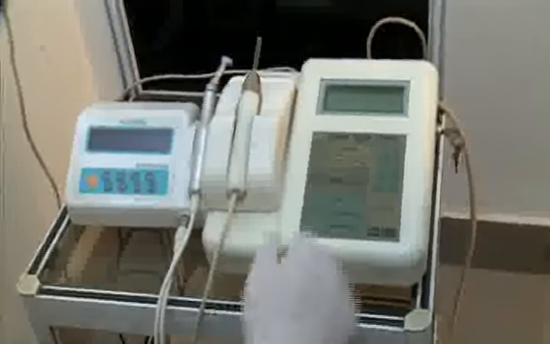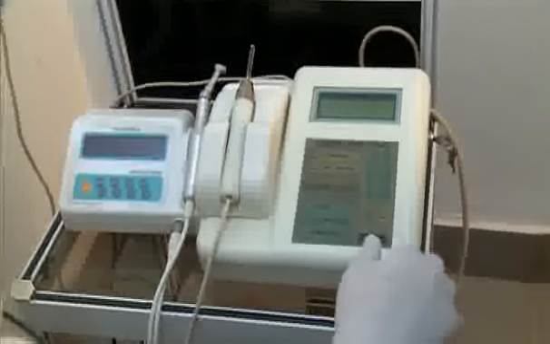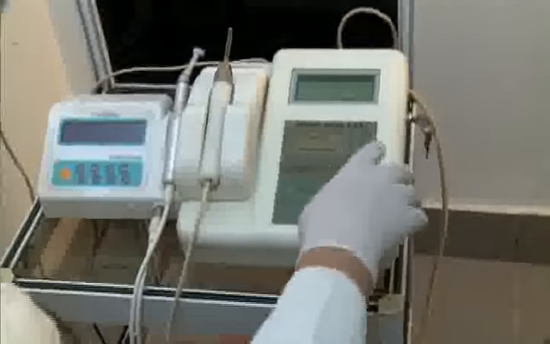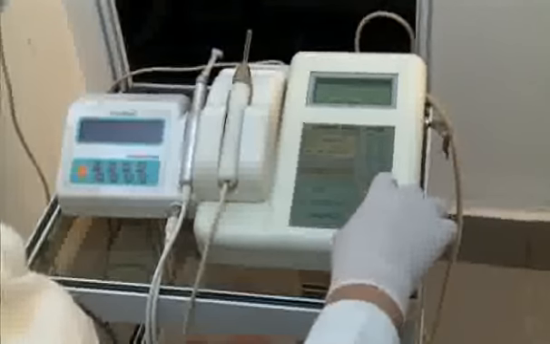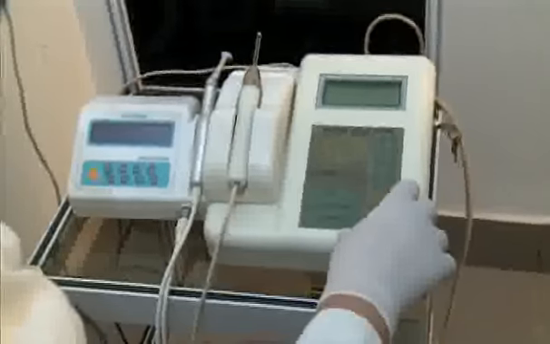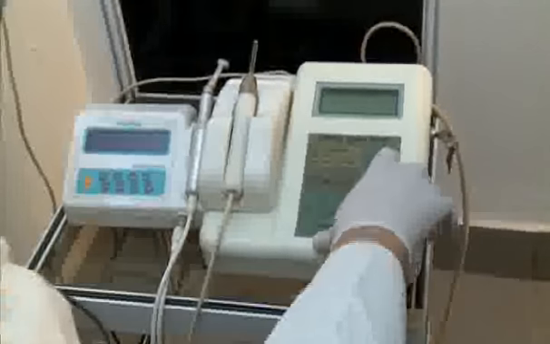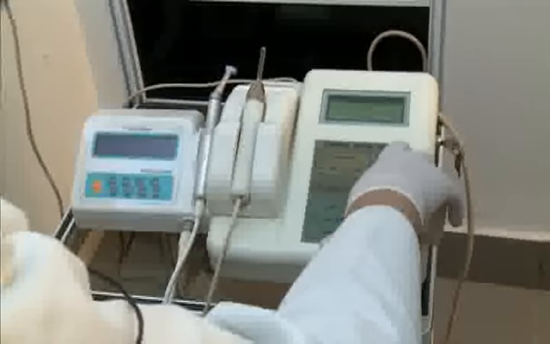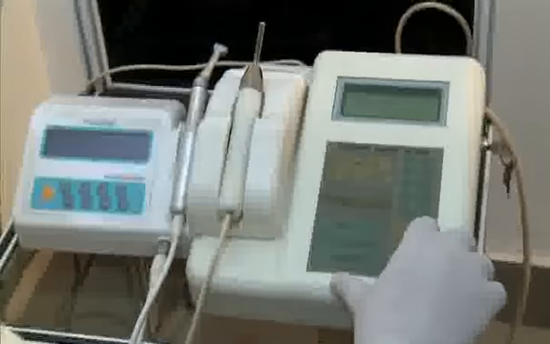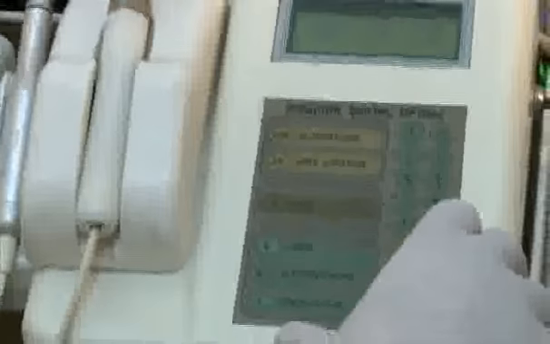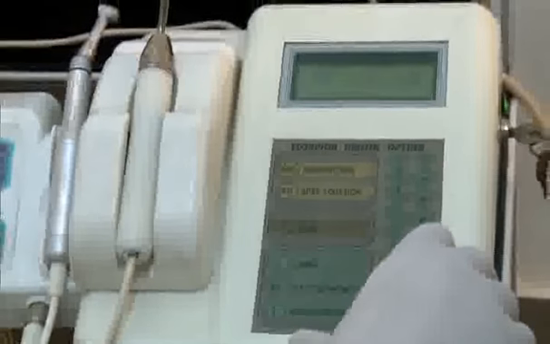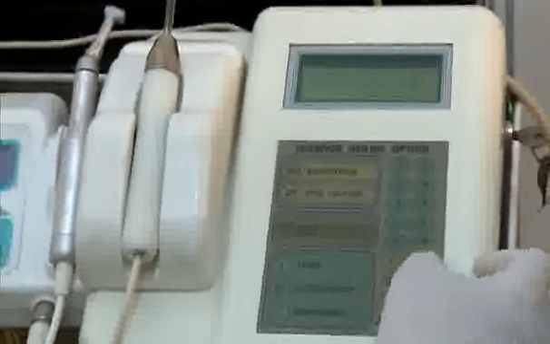Laser therapy unit. Enter the power or start the procedure. We have selected a power of 25 watt laser. Time we have selected 25. Power entered. Enter time. Time entered. Enter frequency. Frequency entered. The device is ready.